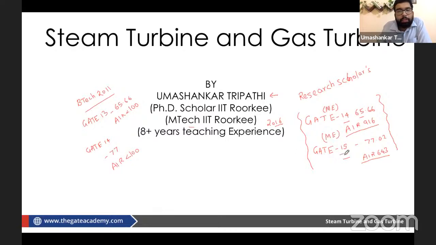In GATE 2015 again, if I had had 10 more marks, I would have obtained a rank below 100. What I am trying to say is that every single mark in the GATE examination is important. Why is it so? Because 5 marks, 6 marks, 10 marks can shift you from IISc to IIT, from IIT to NIT, and PSUs will be out of the question.